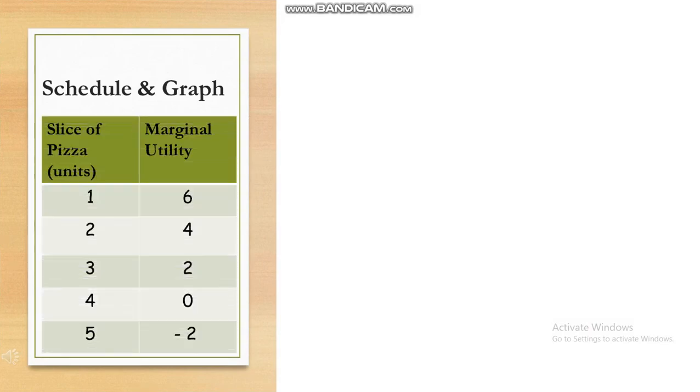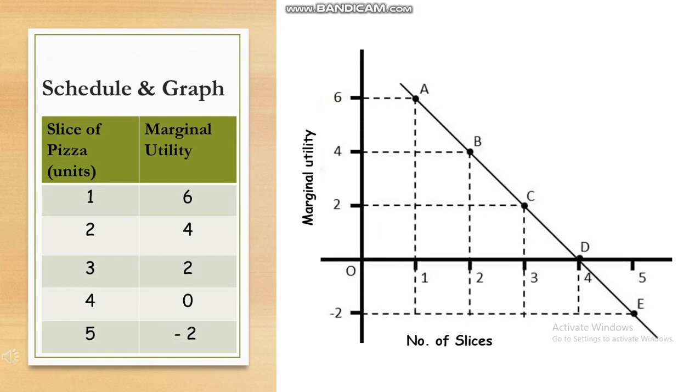Let us further understand this example with the help of a schedule and graph. As we know, Aman has eaten 5 slices of pizza. On consumption of his first slice, he derives a marginal utility of 6, which is denoted at point A on the graph. This point gives Aman the maximum utility. The second slice gives Aman a marginal utility of 4, denoted at point B, which is lower than point A on the graph. Consumption of the third slice gives Aman a marginal utility of only 2, as he is close to being full. This point is denoted at point C.